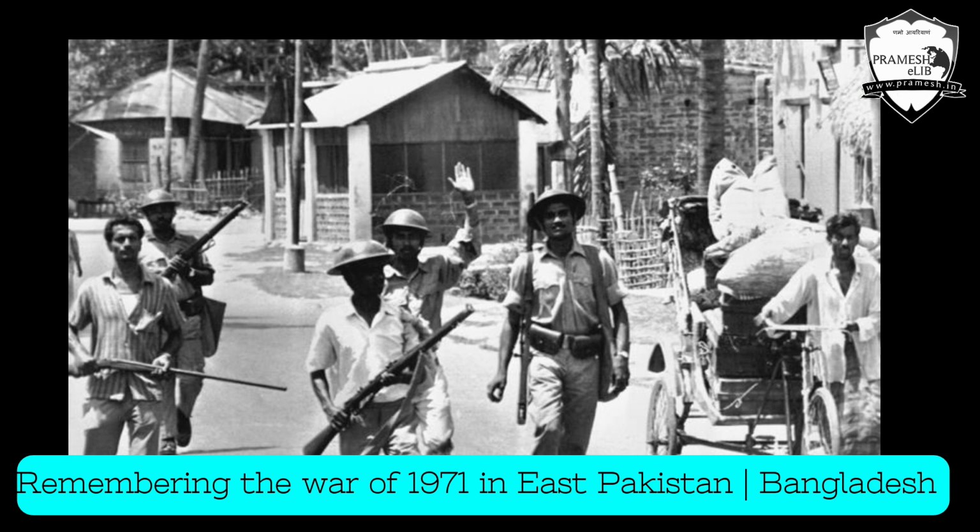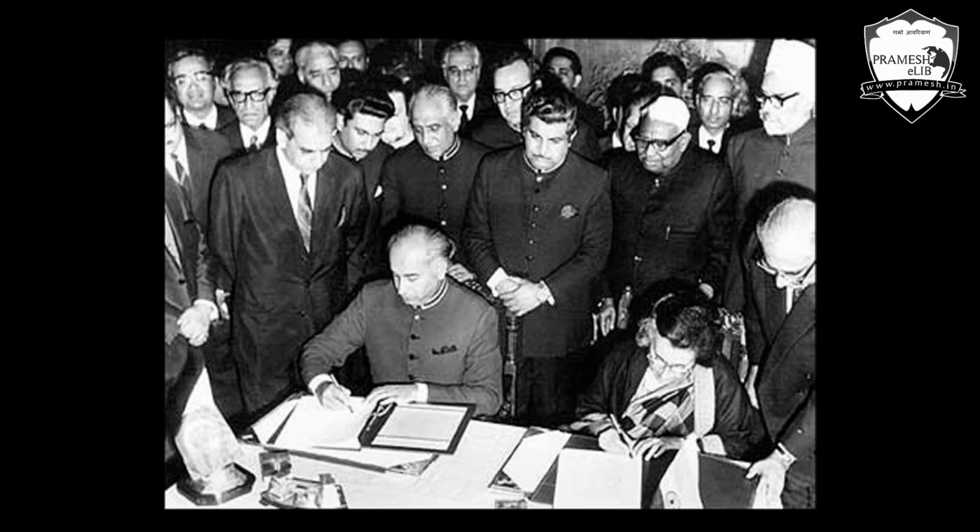Now what happened in this 1971 war? So the 1971 war was majorly a war between West and East Pakistan, but obviously India, being sandwiched between these two parts of the same country, and also Pakistan not even following basic human rights, and attacking first on India, India had to intervene in the war. And what happened finally was that India emerged victorious in this war, and what eventually was signed was the Shimla Agreement in 1972.